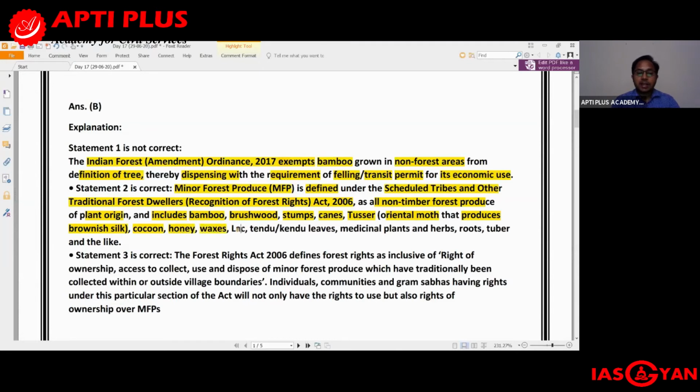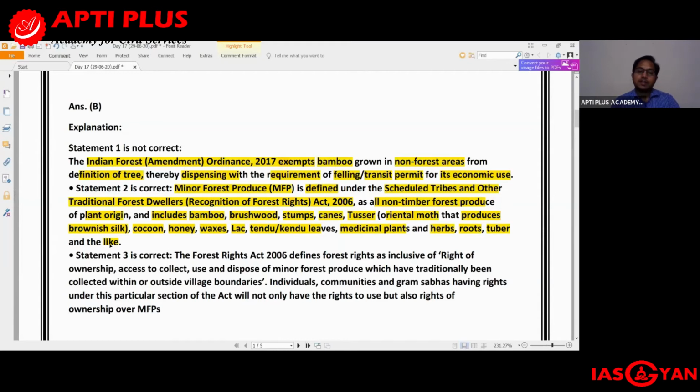Honey, wax, lac, tendu or kendu leaves. These tendu and kendu leaves are very important, especially for the tribes who are living near or inside the forest, because they roll bidi from these particular leaves. That is tendu leaves, sometimes also referred to as kendu leaves. Medicinal plants, herbs, roots, tuber, these all come under the minor forest produce.